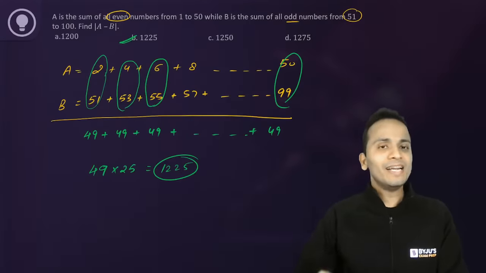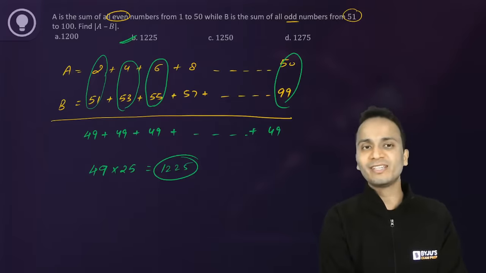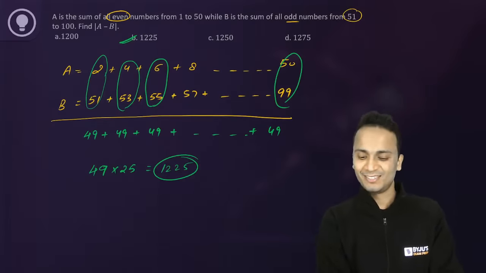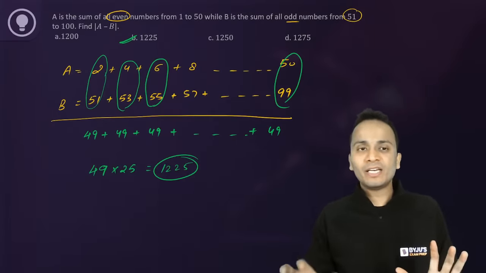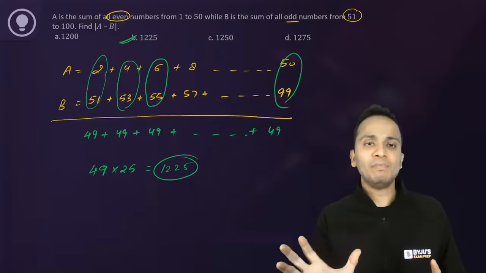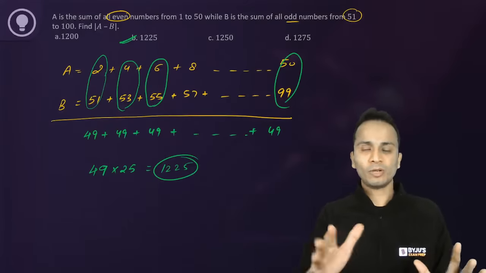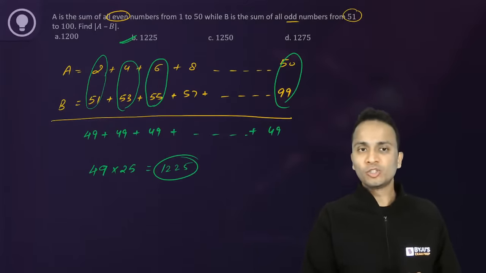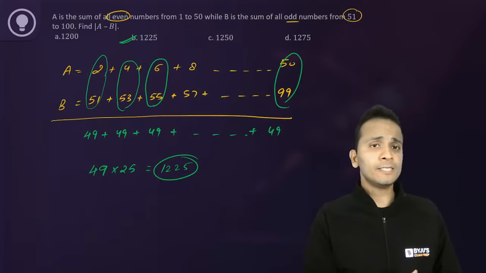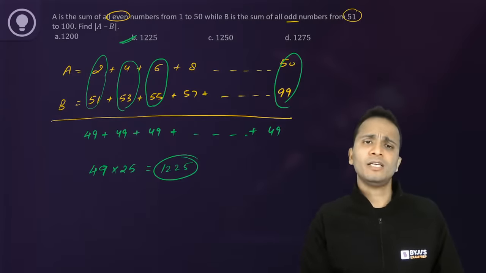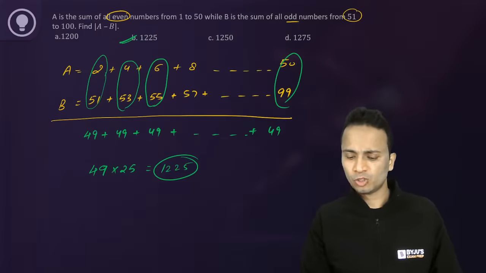So quickly write yes if you have used the same method. I have not calculated the net value of A and B. Okay, so I have used this logic. I have written all these things to explain to you. You could have done it without writing so much rough work.